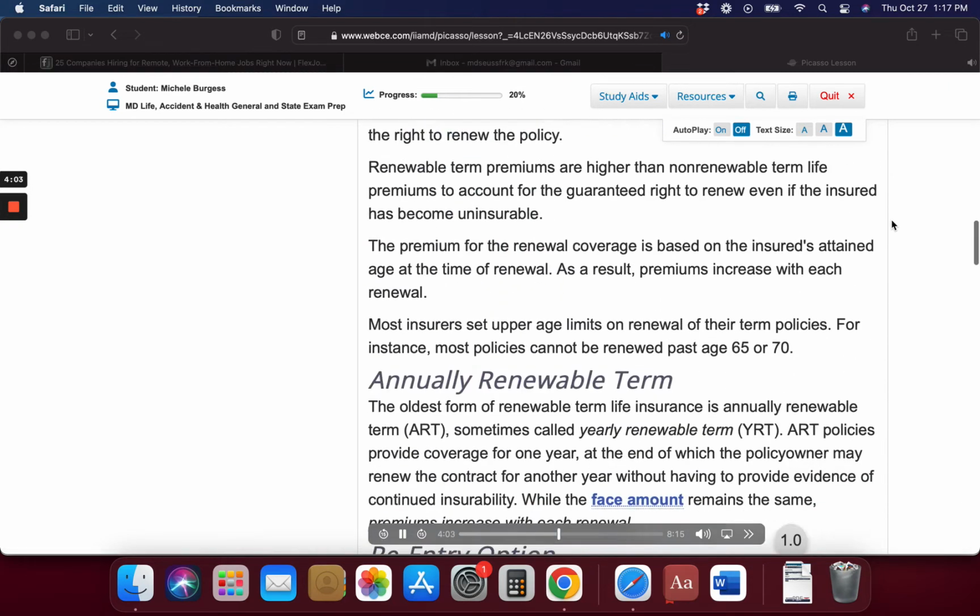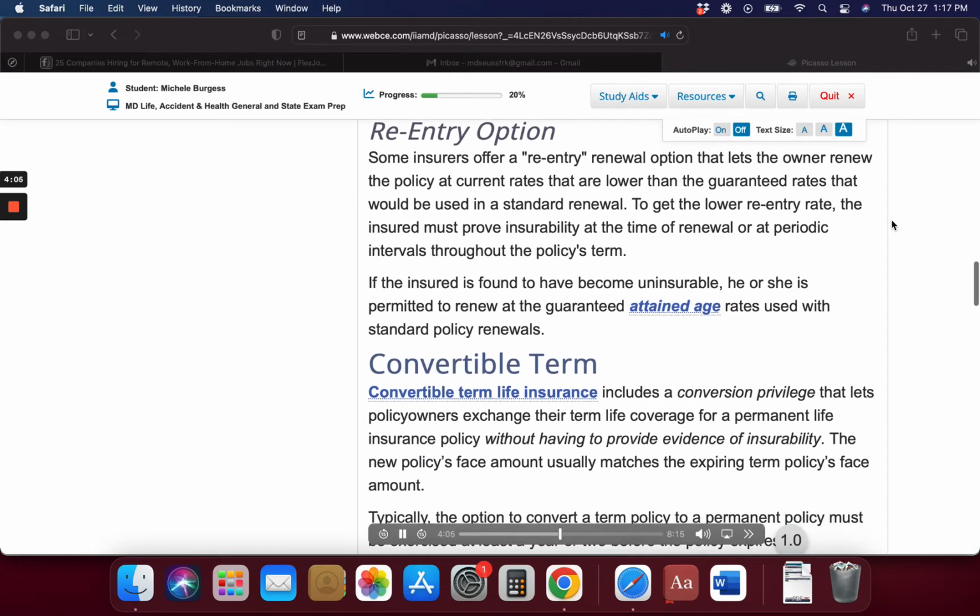Reentry option. Some insurers offer a reentry renewal option that lets the owner renew the policy at current rates that are lower than the guaranteed rates that would be used in a standard renewal. To get the lower reentry rate, the insured must prove insurability at the time of renewal or at periodic intervals throughout the policy's term. If the insured is found to have become uninsurable, he or she is permitted to renew at the guaranteed attained age rates used with standard policy renewals.